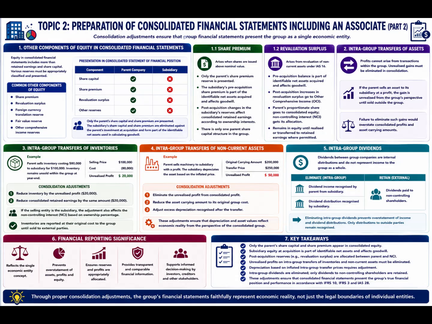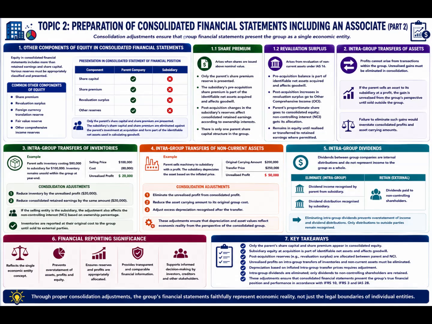Intragroup dividends. Dividends paid between group companies represent internal distributions of group resources and therefore cannot generate income from the perspective of the consolidated entity. Where a subsidiary pays dividends to the parent, dividend income recognized by the parent and dividend distributions recognized by the subsidiary must be eliminated during consolidation.